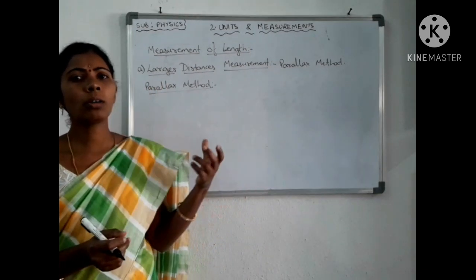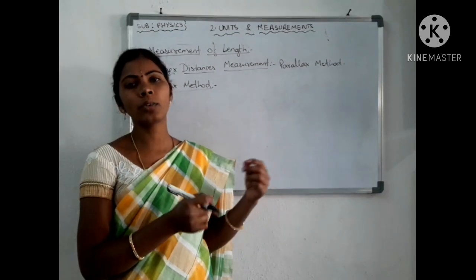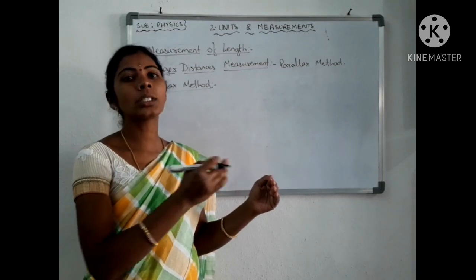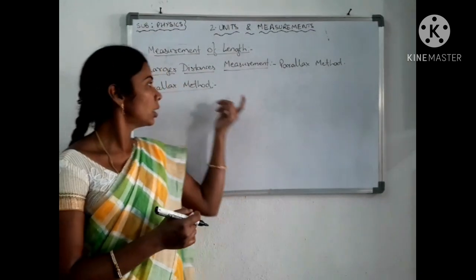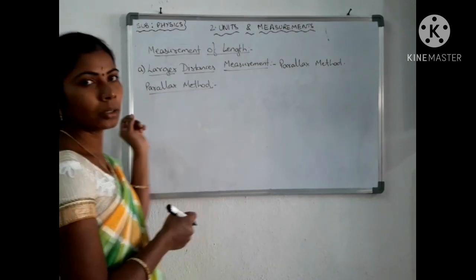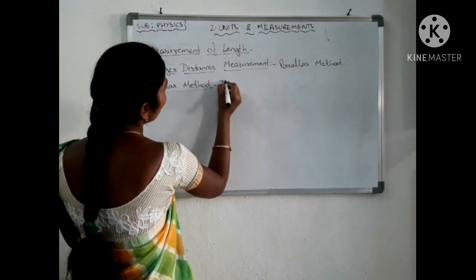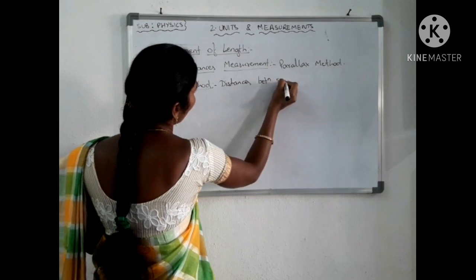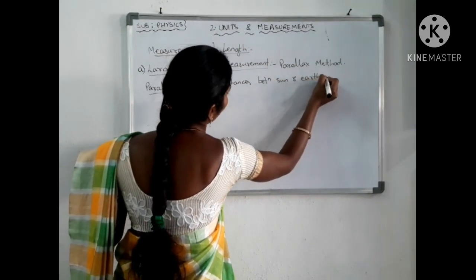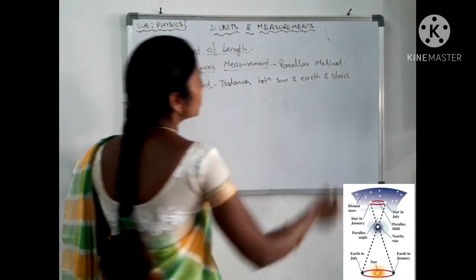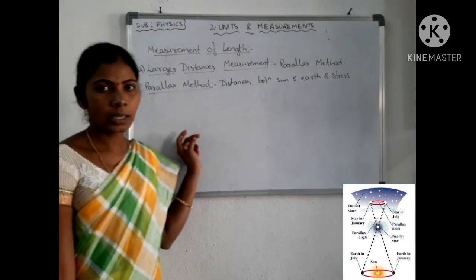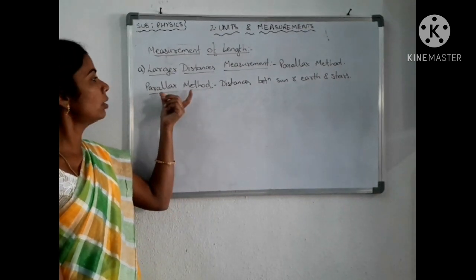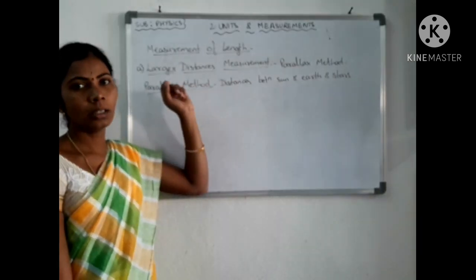All the bodies present in our universe are very far from each other. They are huge bodies. So how to measure the distance between the sun and the earth? How to measure the distance between the star and the earth? That can be measured by the parallax method. It is used for measuring the distances between the sun and earth and also stars. These distances can be measured easily by the parallax method. Now let us study the process involved to measure the distance between the sun and the earth or the star.